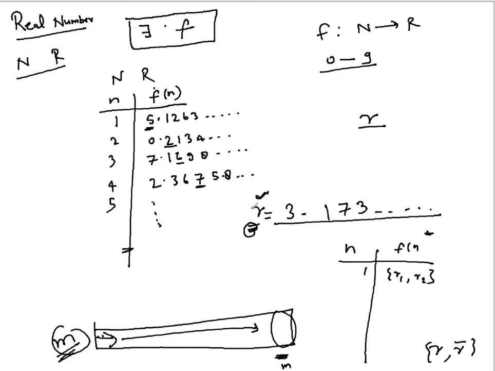See, this whole uncountable thing is coming because you are able to create a number which is of infinite length, and you will never be able to park it or index it anywhere. You will never be able to assign any value in the domain of which it is the image.